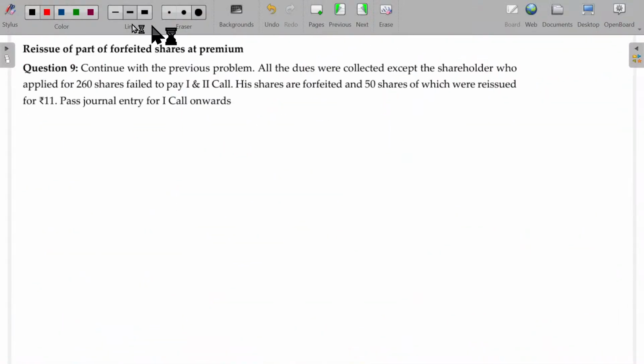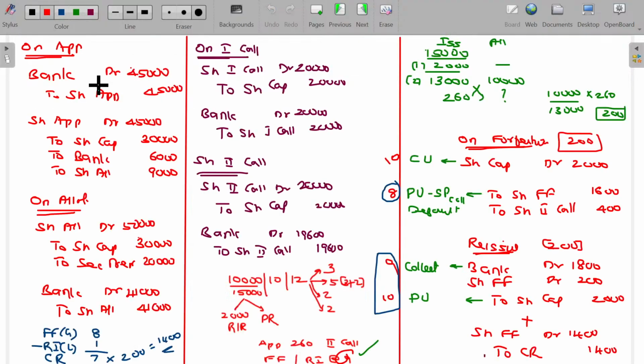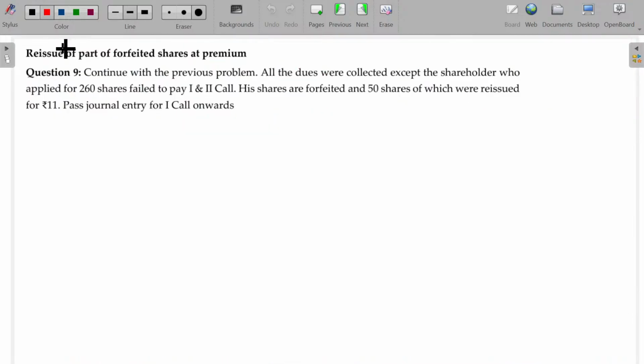Now, question number 9, continue with the previous problem. All the dues were collected except the shareholder who applied for 260 shares failed to pay first and second call. His shares were forfeited and 50 shares of which were reissued for ₹11. So you have to incorporate this one only, past journal entry from first call onwards. You don't need to repeat completely. Is that okay?